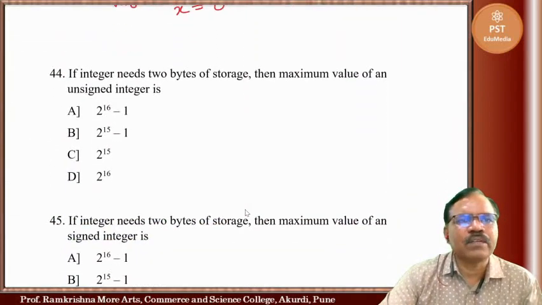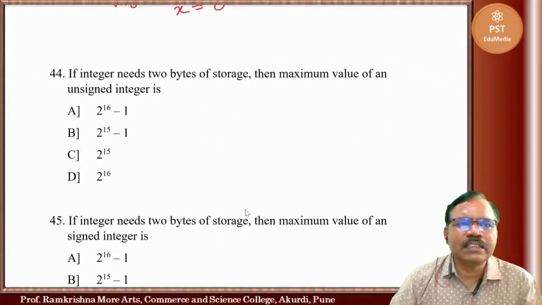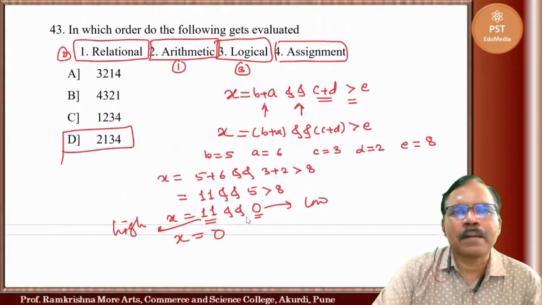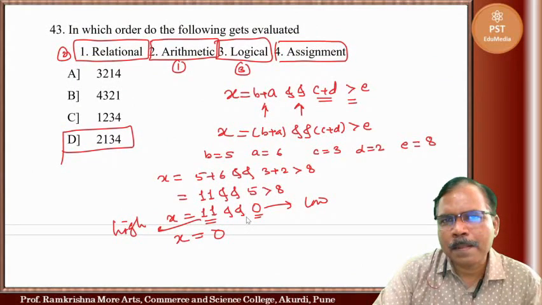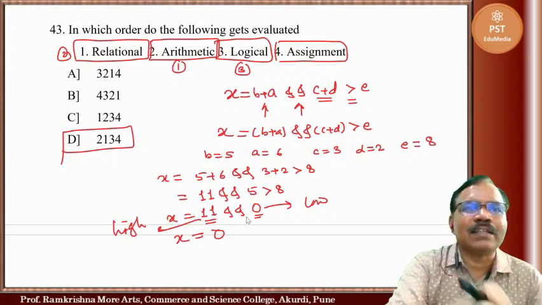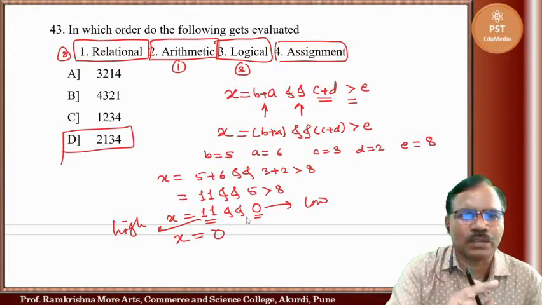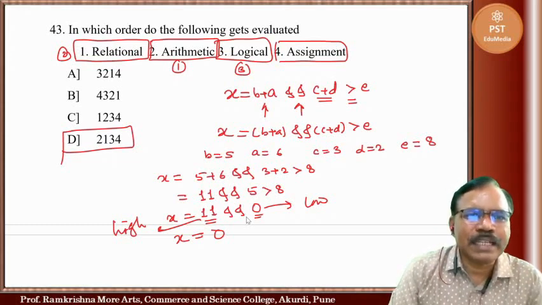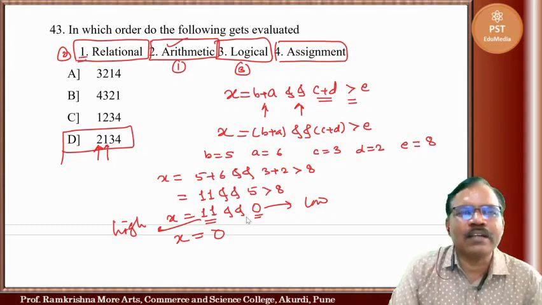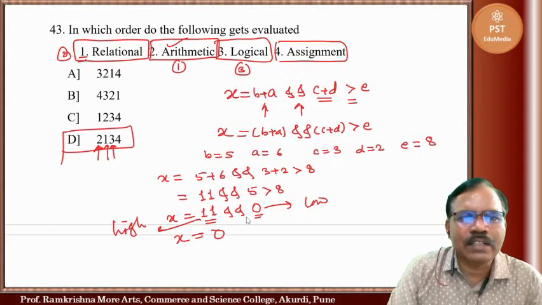Now next one. If integer needs 2 bytes. So here second is evaluated first, means arithmetic is evaluated first, then relational is evaluated second, then logical is evaluated third, and then assignment.